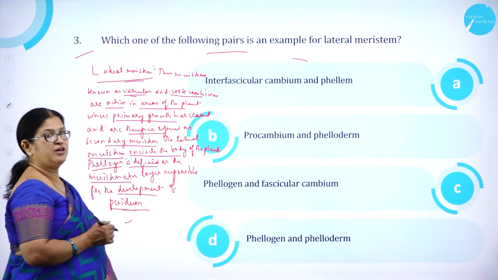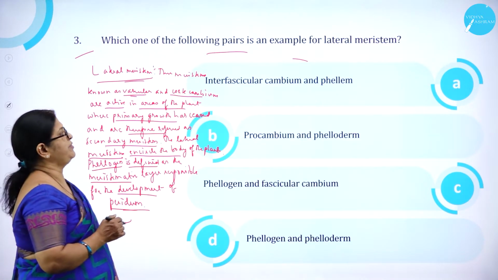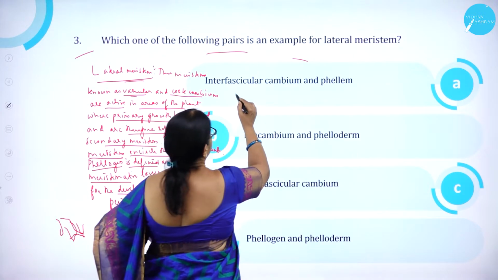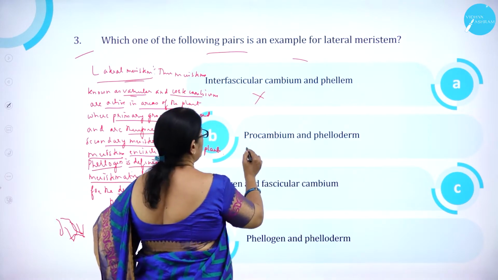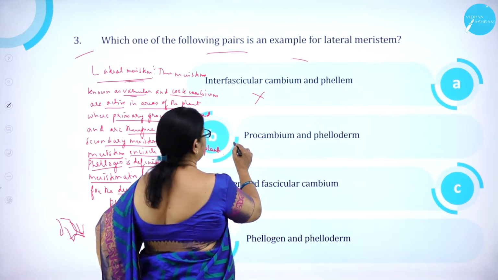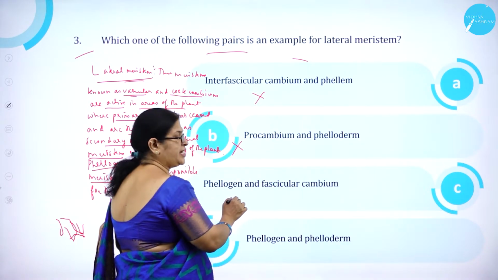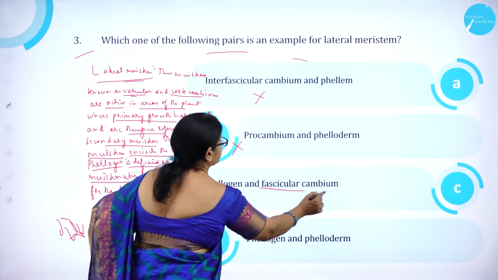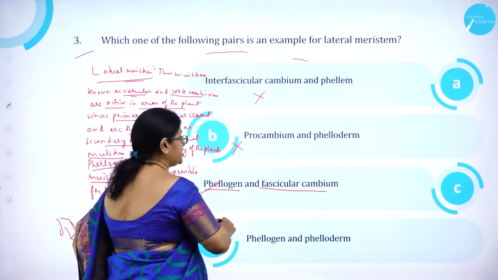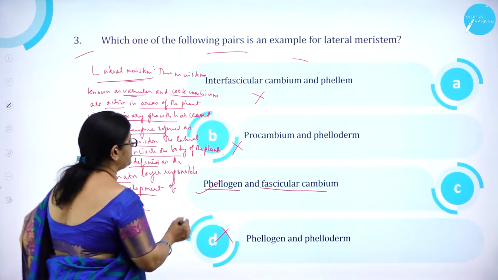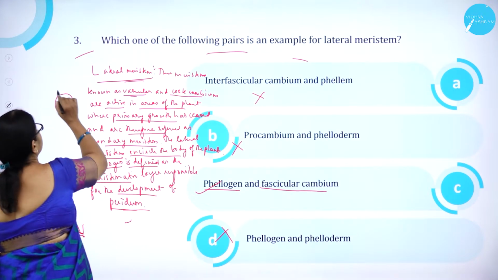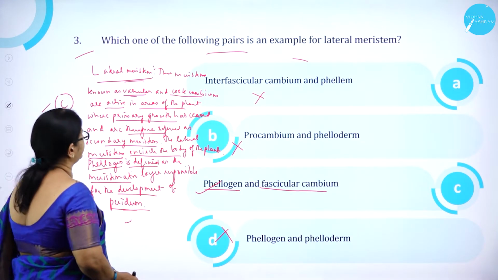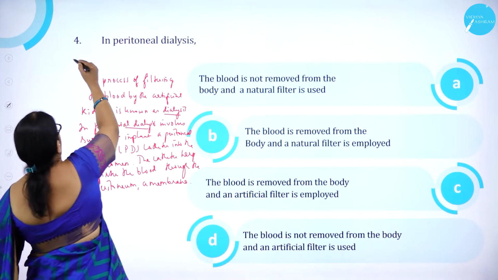So it is phellogen and fascicular cambium. So option A, interfascicular cambium and phellem is wrong. Option B, procambium and phelloderm is wrong. Phellogen and fascicular cambium is correct. Option D, phellogen and phelloderm is wrong. So option C is correct. Option C is correct. Moving on to question number 4.